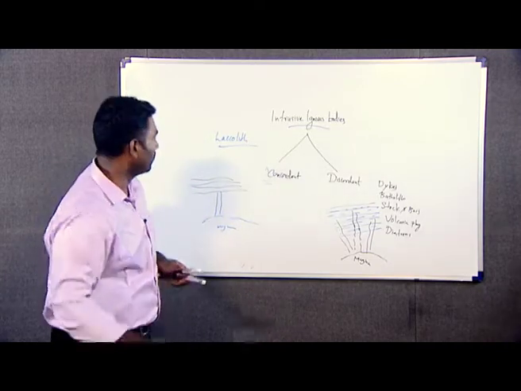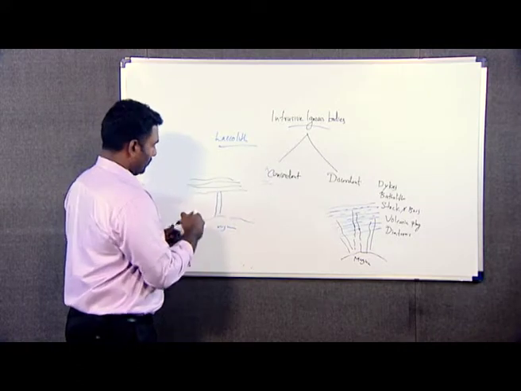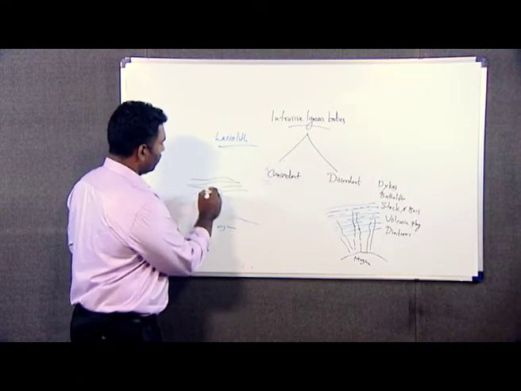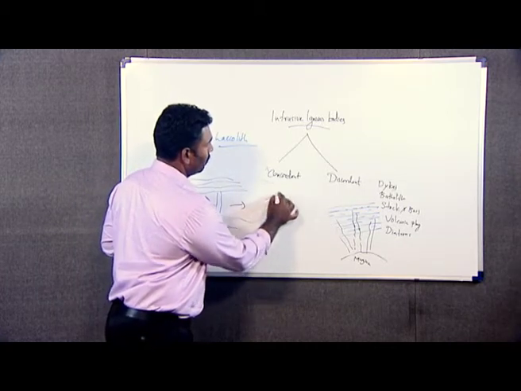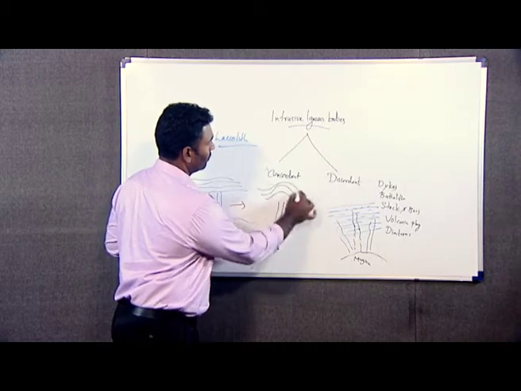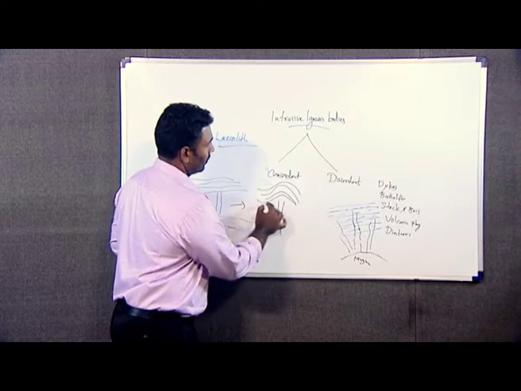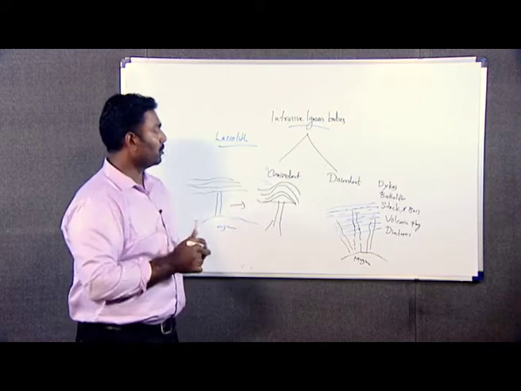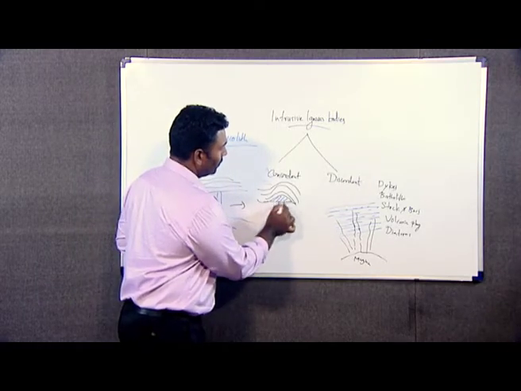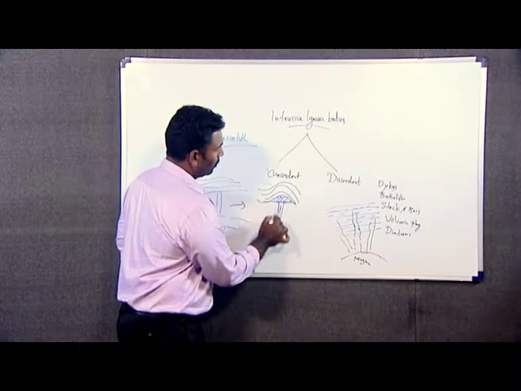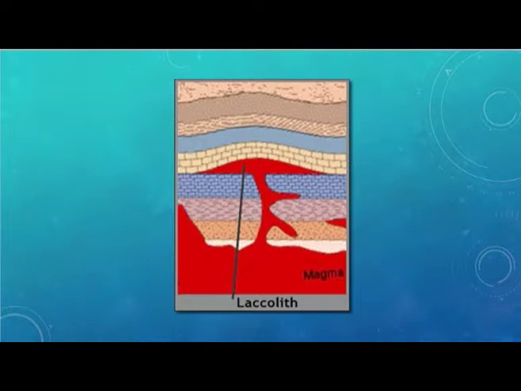So what happens is that this magma will push the overlying strata into a dome shaped manner, and this dome shaped body is known as laccolith. It won't cut across, but it will create an overlying folded structure.